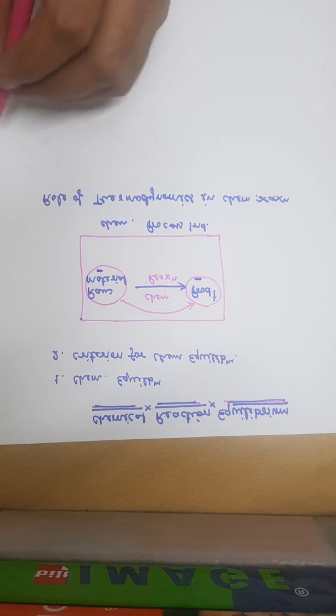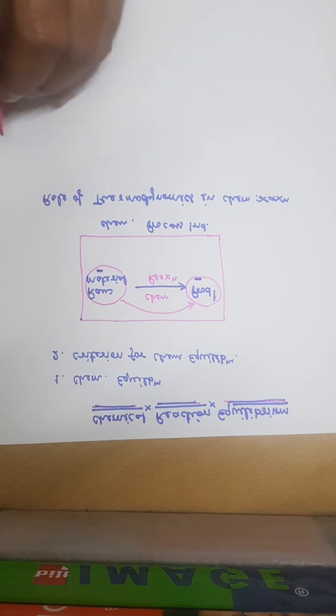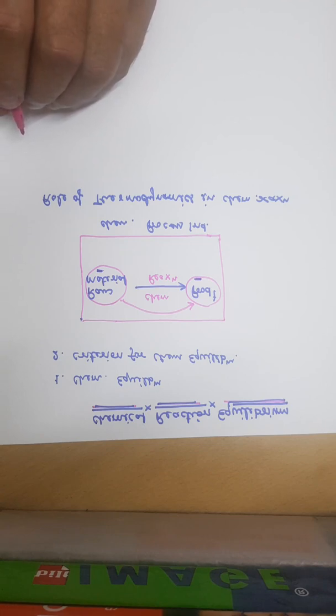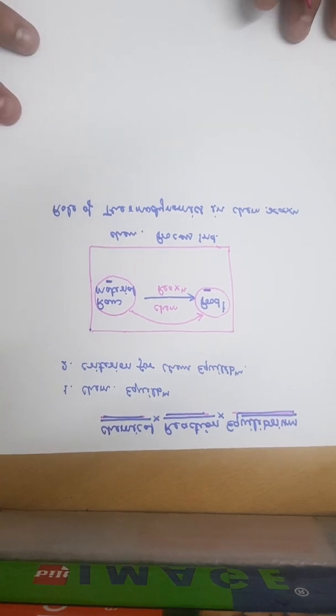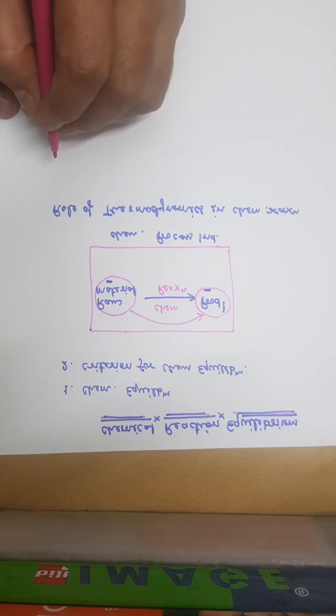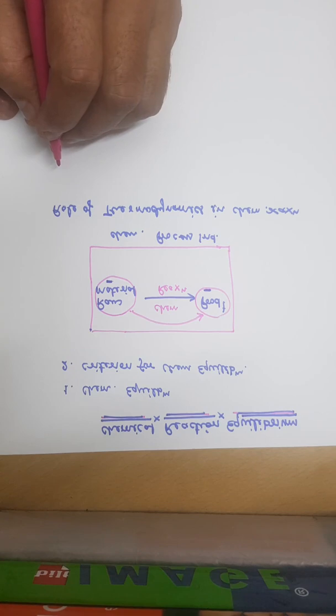Now, if we consider any reaction and we look at that reaction from the industrial point of view, then there are certain aspects that we need to take care of.